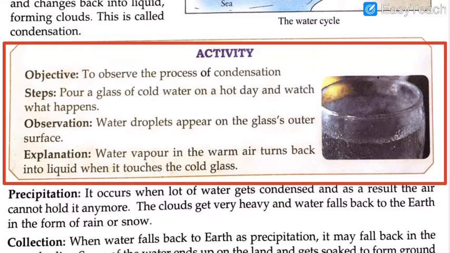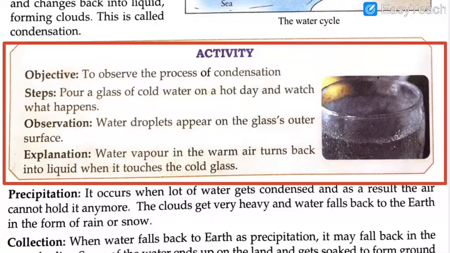This might happen with you or might have happened with you. When you used to come to school in the summer season, you were bringing a cold chilled water bottle, right? The water inside is slowly getting warmer, and the cap is also packed. But you might have observed that water drops are there outside, and the bag where you have kept the bottle, that surface gets wet. Why is it so? Is there any leakage in the water bottle?